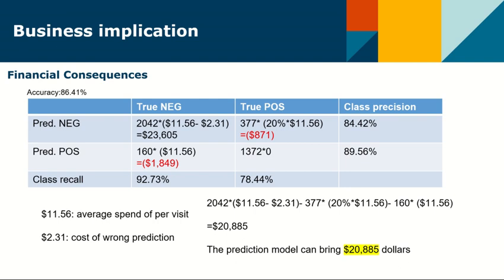So we assume that McDonald's spends more time on these customers, and we try to convert this time to money, which is $2.31. So in these sales, the cost is $871.